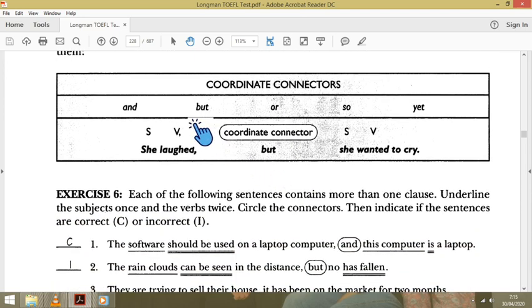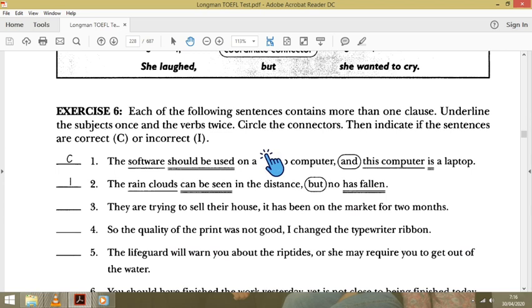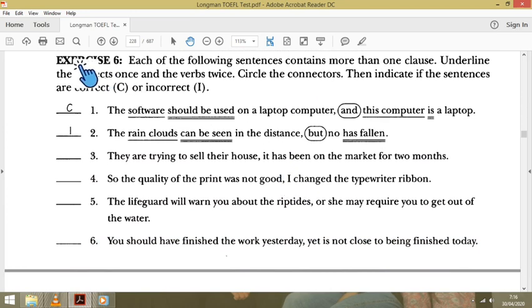Coordinate connectors: and, but, or, so, yet. We put all of these in the middle of the sentence, only in the middle. We can't put them at the beginning. We only put them in the middle, between one clause and another clause. And there is a comma before the coordinate connector, then subject, verb. Okay, we do an exercise again.